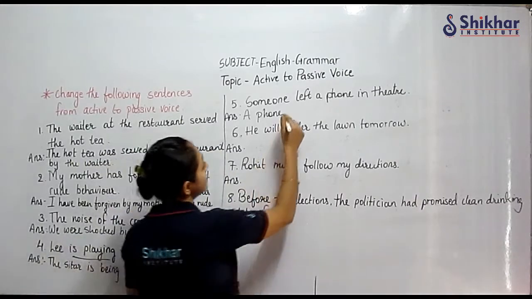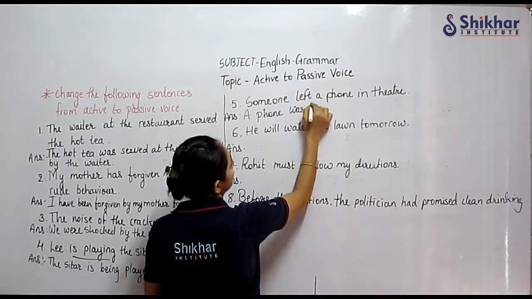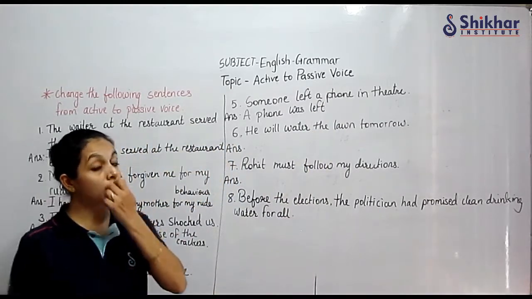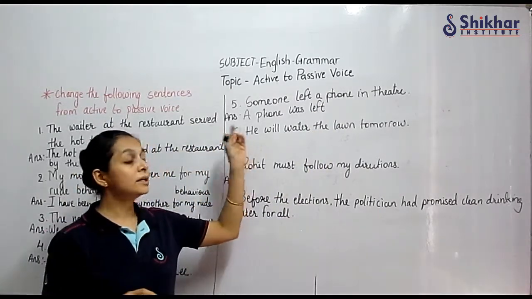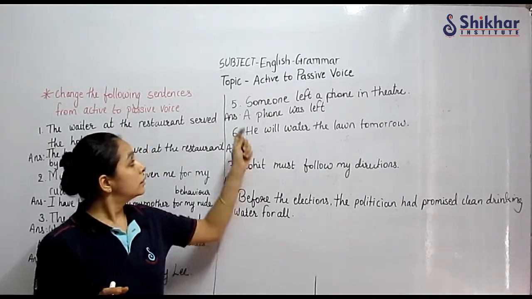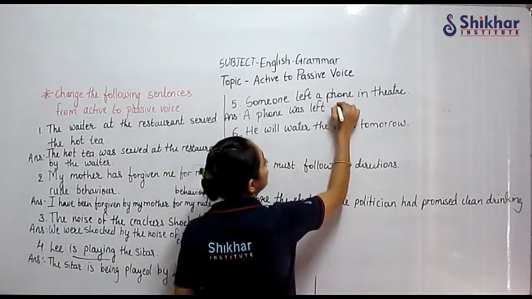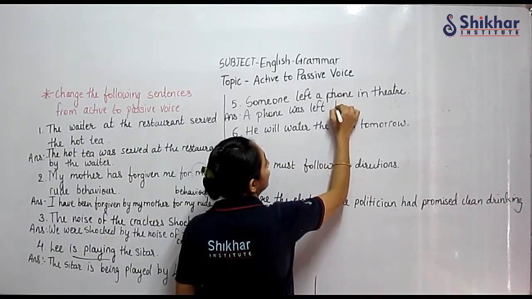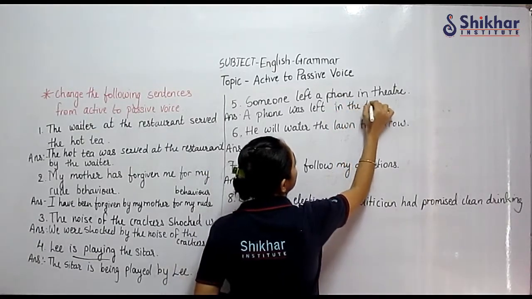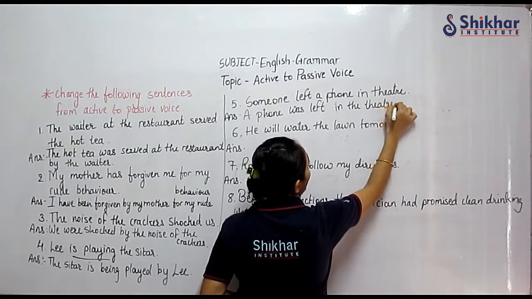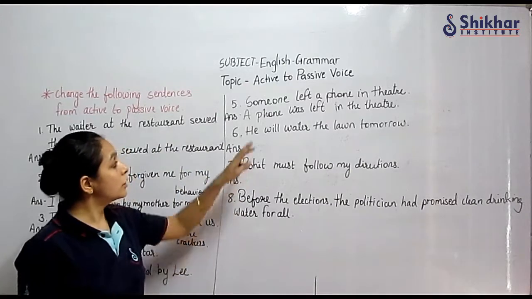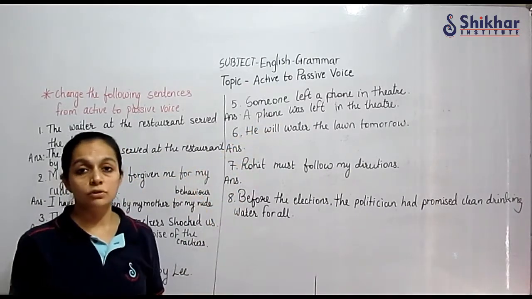A phone was left in the theater by someone. Here, if someone is written, we can always skip that by someone. Now by someone is understood. So if you are writing a phone was left in the theater, that is also correct.